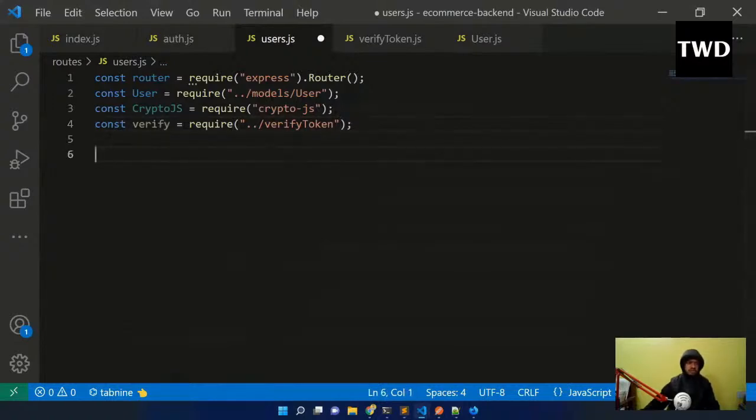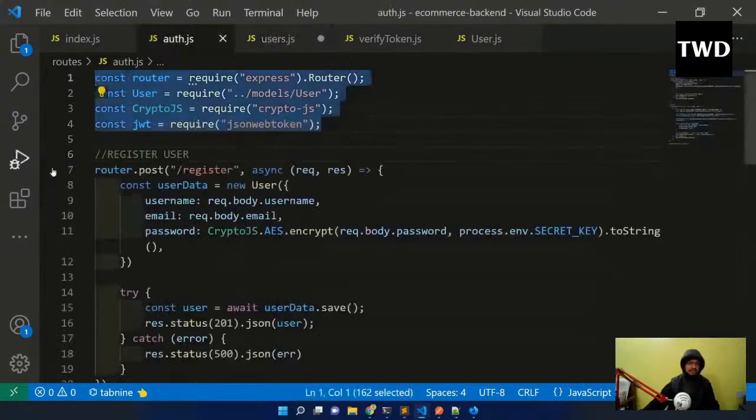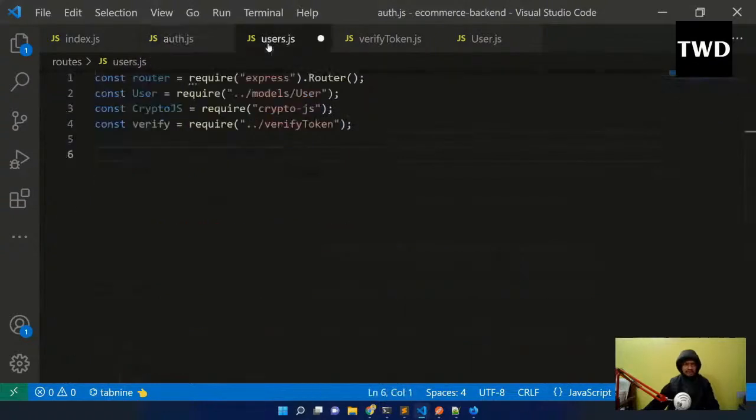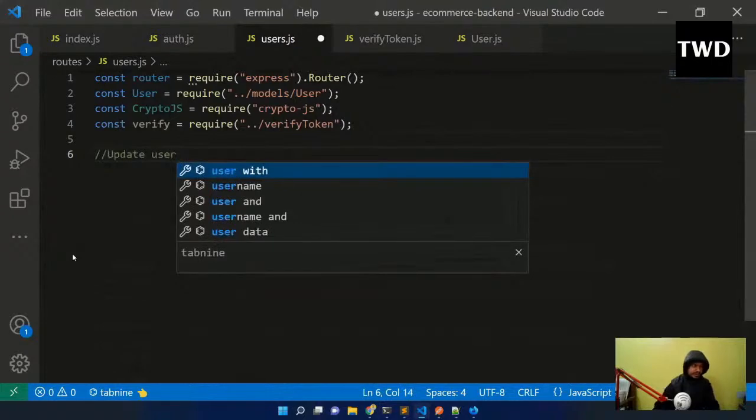So what is this users route? The authentication route was having the registration and the login. This users route will be like update the user, delete the user, all those things. Those things admin can do, because we are creating an e-commerce thing.